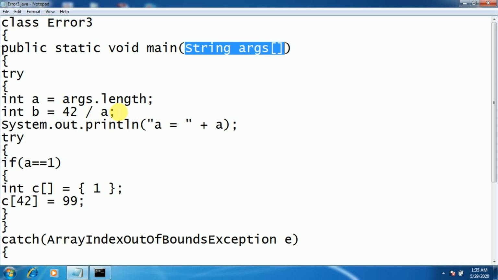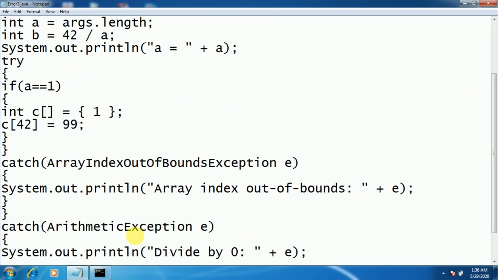In this statement, it is going to throw the arithmetic type of exception, that is divide by 0 error, which needs to be caught. So for that, we have written a catch for arithmetic exception, divide by 0, along with the default message that we have set in the exception class.